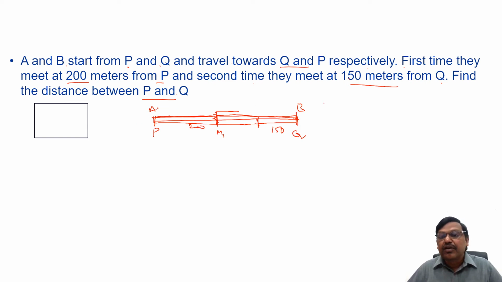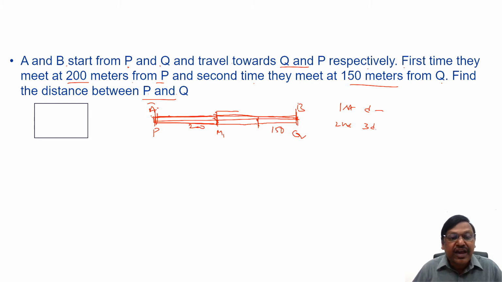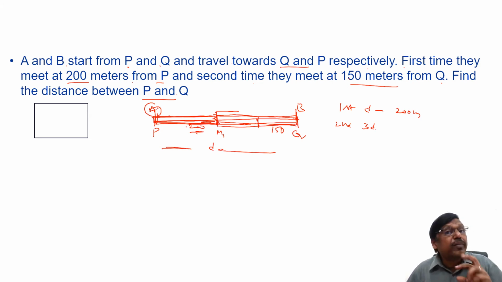Now please remember, because they are traveling from opposite ends, by the time they meet for the first time, the distance they traveled is D. Second meeting, the distance traveled will be, every additional meeting 2D, means 3D. But first time they met 200 meters from P, means who started from P? A. That means A traveled this 200 meters and B traveled this much. So out of the first total D distance, the distance traveled by A is 200 meters.